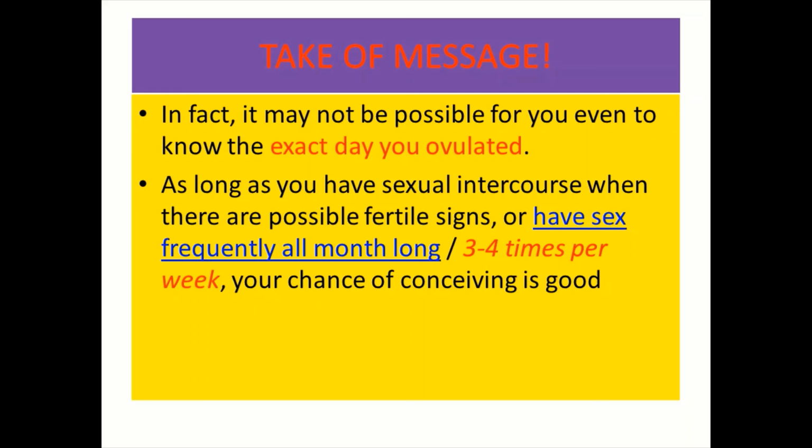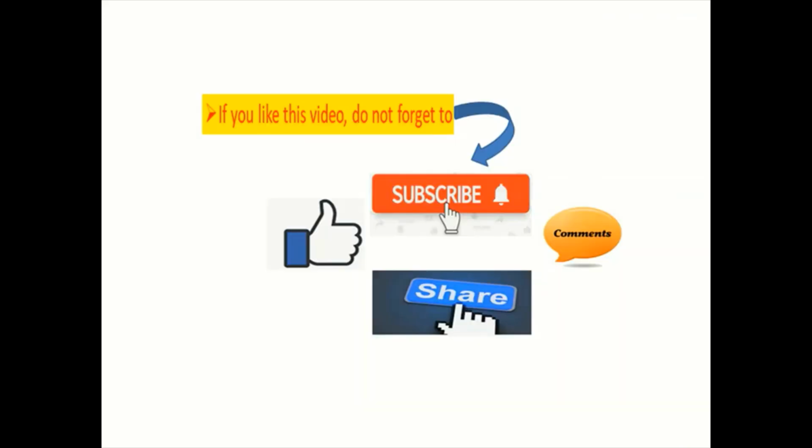But what is most important is that it might not be possible to know the exact day of ovulation. So if they need to have a pregnancy, a couple needs to have sexual activity, if possible throughout the menstrual cycle, or 3 to 4 times per week. If they have frequent sexual activity during the fertile period or 3 to 4 times per week, they can increase their chance of pregnancy. So with this, a lady can identify whether she's ovulating and when she's going to get pregnant. Thank you.